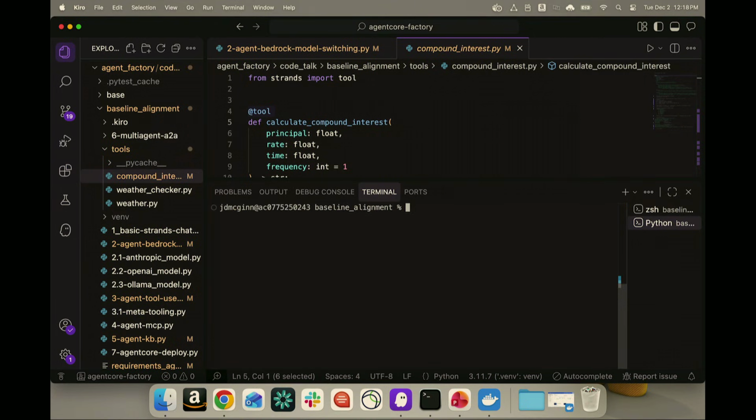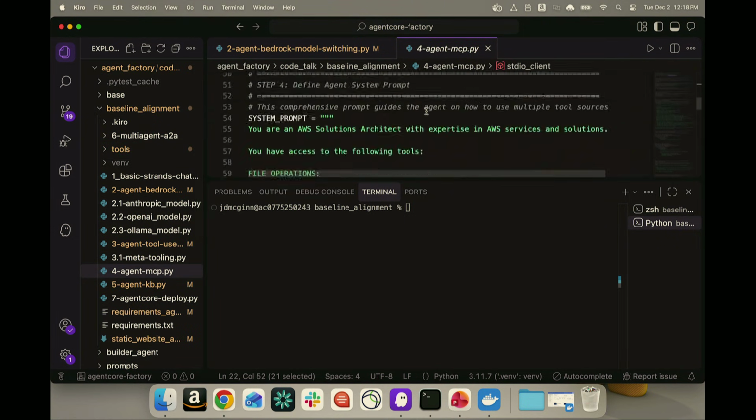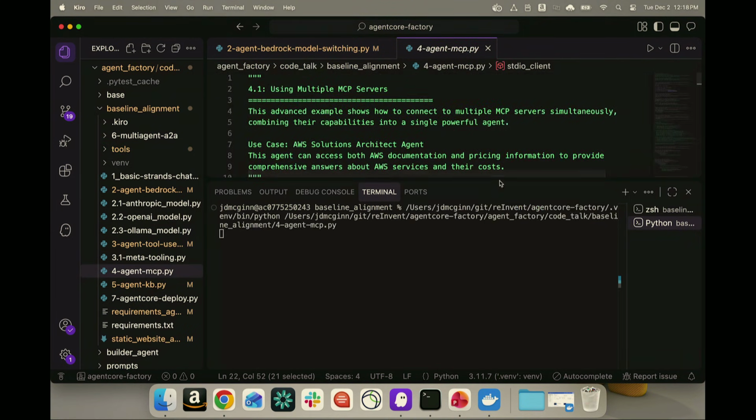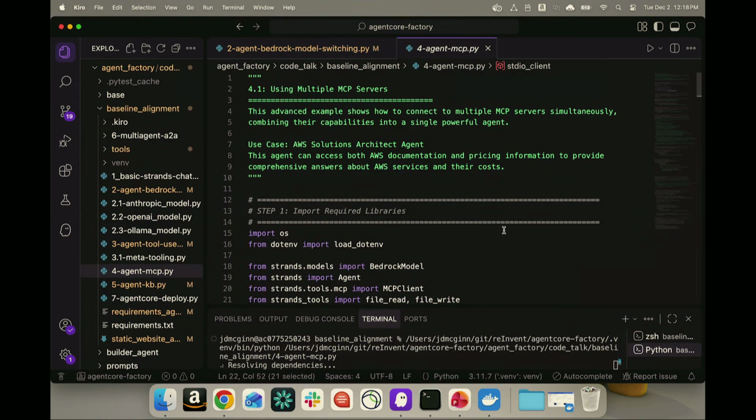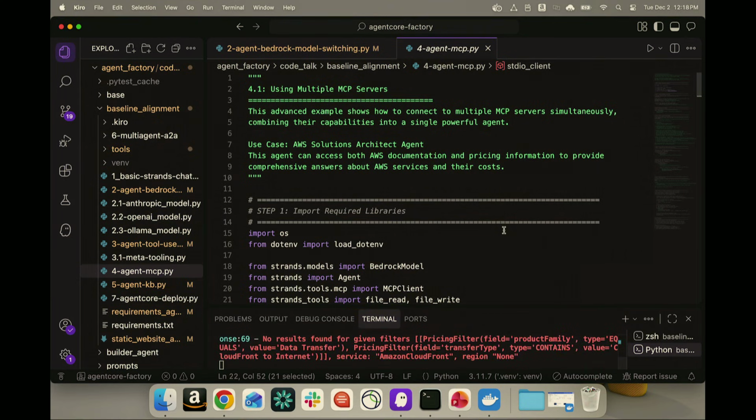The next thing I want to show you all here is what if our agent was required to access MCP servers? The example I'm using here is almost a solutions architect. It will have access to the latest AWS documentation. So if something was launched yesterday, it is within the documentation, and it needs to go ahead and find what that thing is. Then I'm going to give it a request to calculate the total cost of ownership for hosting that thing on AWS. To keep things simple, I'm creating a static website and I'm telling it, host this on S3, have CloudFront in front of it, and tell me how much it would cost me to host this on AWS.